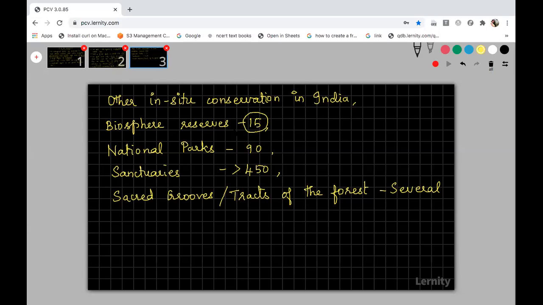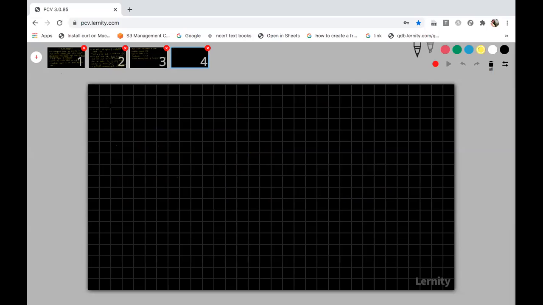I will tell you about biosphere reserves, because you may get questions about biosphere reserves and biodiversity hotspots. Biosphere reserves have some unique biological community, which means the organisms present in these biosphere reserves are unique, in the sense that different types of biological community will be present in each biosphere reserve.